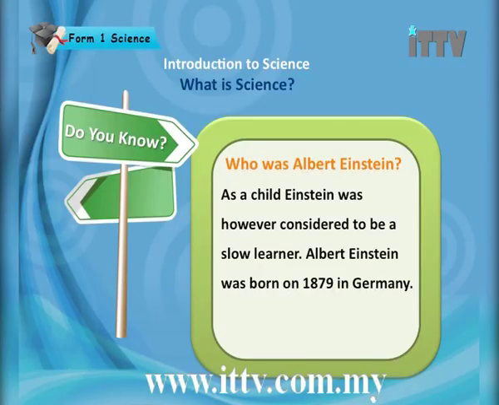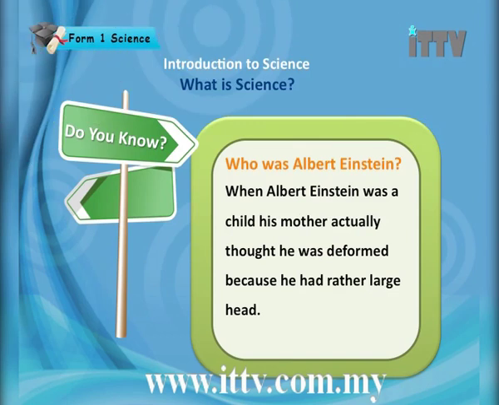As a child, Einstein was, however, considered to be a slow learner. Albert Einstein was born in 1879 in Germany. So when you remember Albert Einstein, remember that he was actually born in Germany. When he was a child, his mother actually thought he was deformed because he had a rather large head.